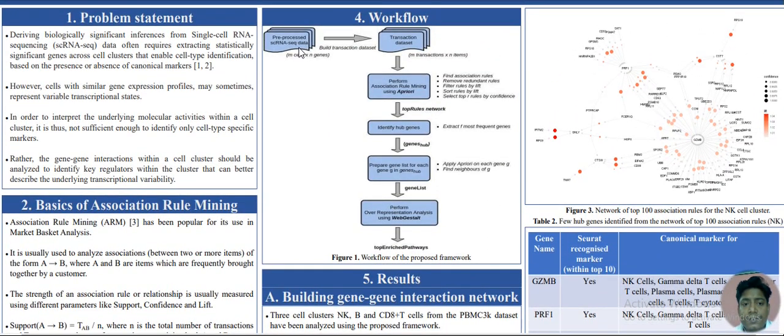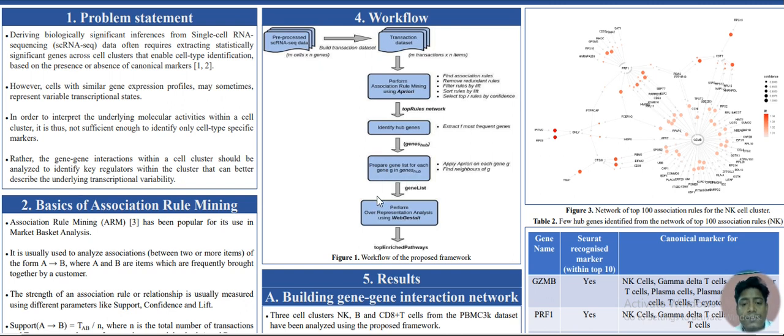We have pre-processed single cell data. We build a transaction dataset from that and apply association rule mining on it, and we get the network of top association rules. From this network, we identify the hub genes or the key regulatory genes, and for each of these hub genes, we prepare a gene list which comprises the hub genes as well as their neighboring ones.